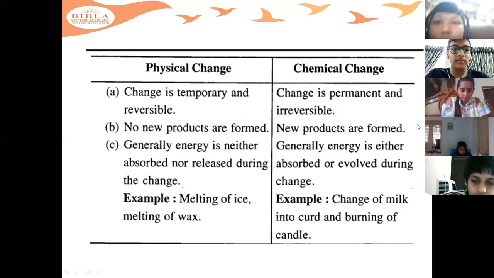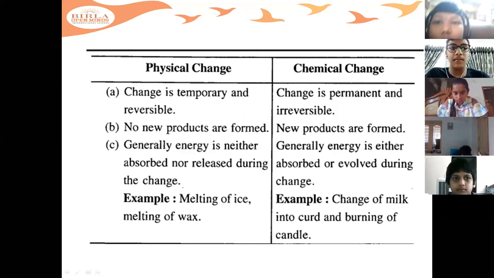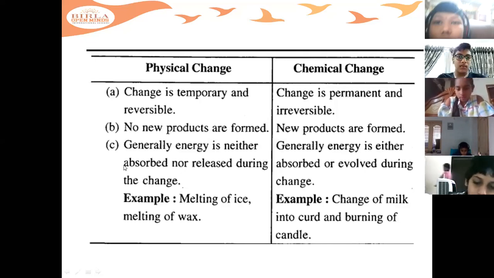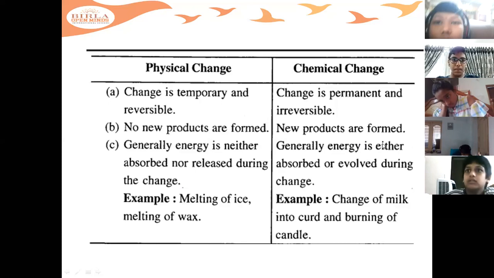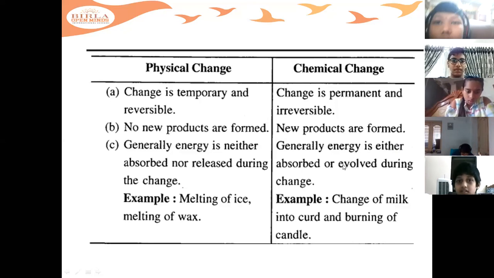New products are formed. Generally, energy is either absorbed or evolved during the change. But in physical change, energy is neither absorbed nor evolved during this change. But in chemical change, energy is either absorbed or evolved.